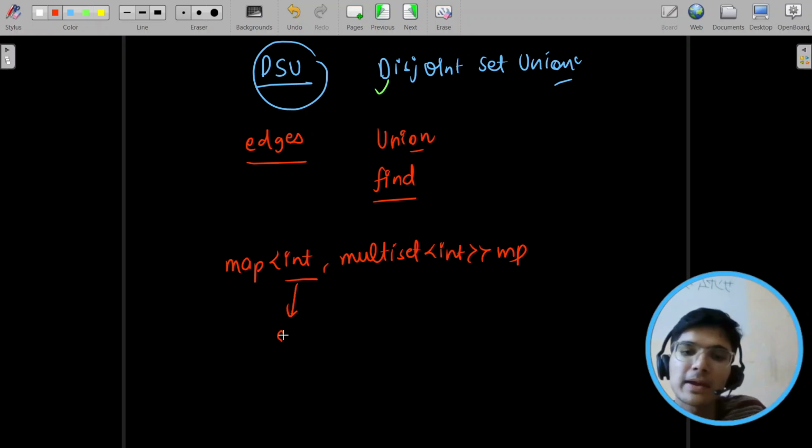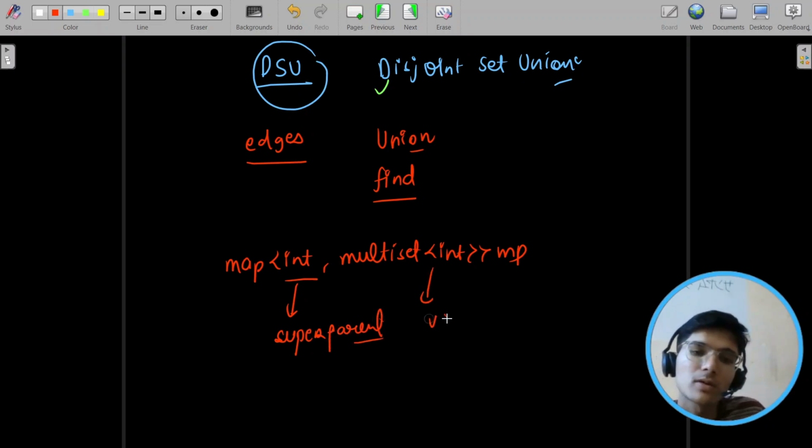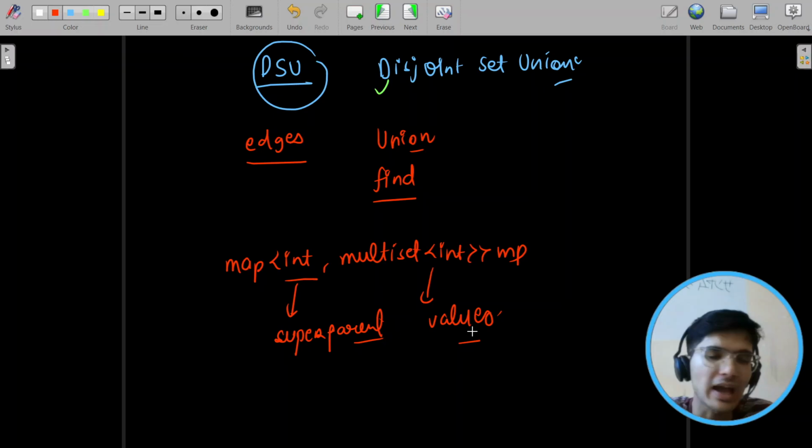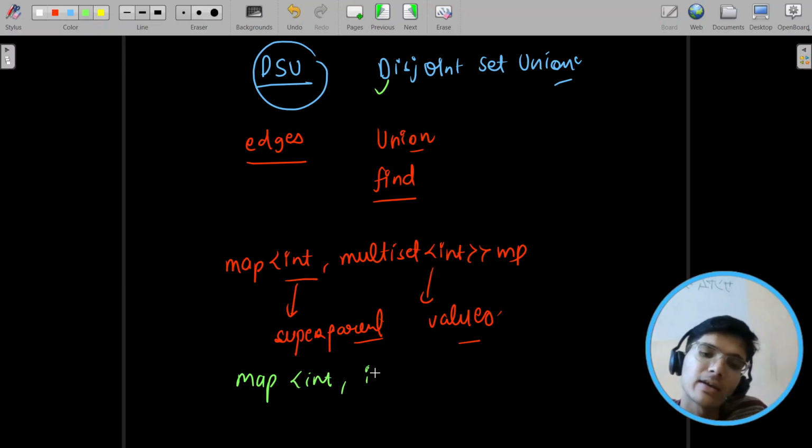Int key is the super parent of a component, and these are the values. So now it's very simple here. We have all the values in sorted order. Now we also want the count, so we made another map from the super parent itself to an int, the number of even indexes. And job done.